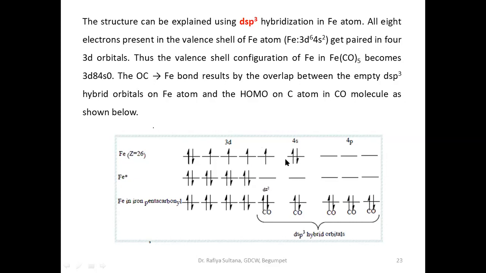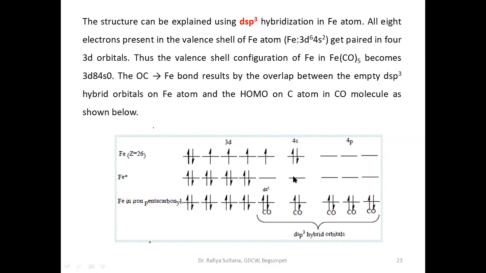As I said, when the carbonyls approach the central metal atom, the electrons already present in 3d and 4s will get paired up. The 4s electrons will jump into the 3d orbitals and all the electrons in the 3d and 4s will get paired up. So what will happen? We have how many electrons here? 3d is 6, 4s 2, total 8 electrons. Now fill all the 8 electrons first in 3d orbitals by pairing: 1, 2, 3, 4, 5, 6, 7, 8. So how many vacant orbitals do we have? Now we have one 3d orbital and another 4s orbital. We have only 2 vacant orbitals here.